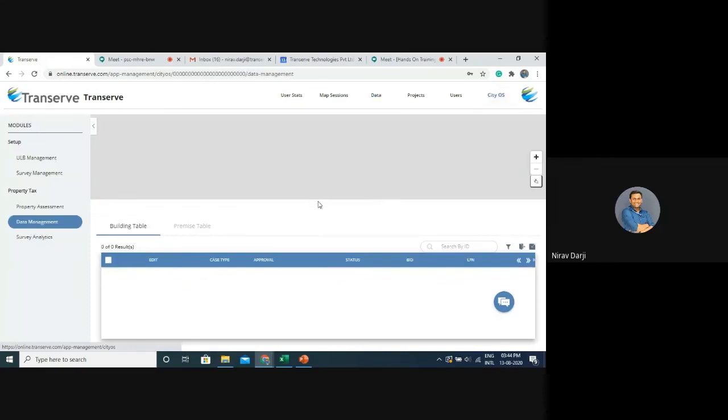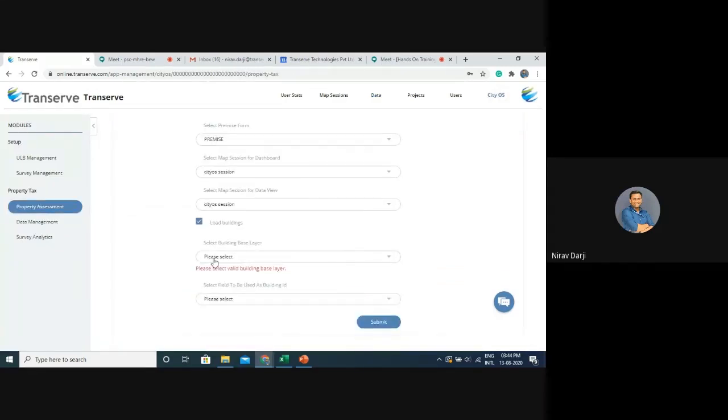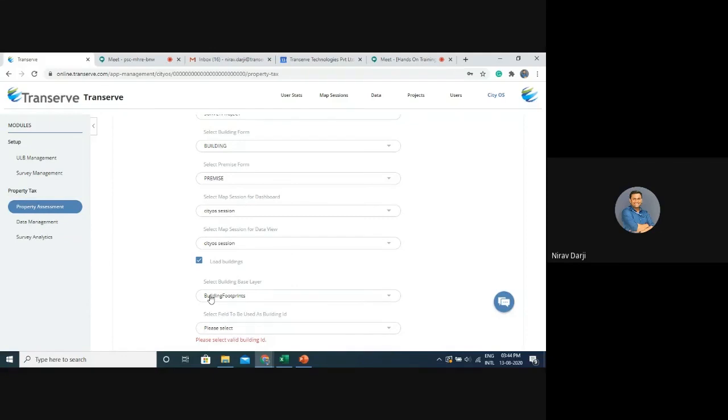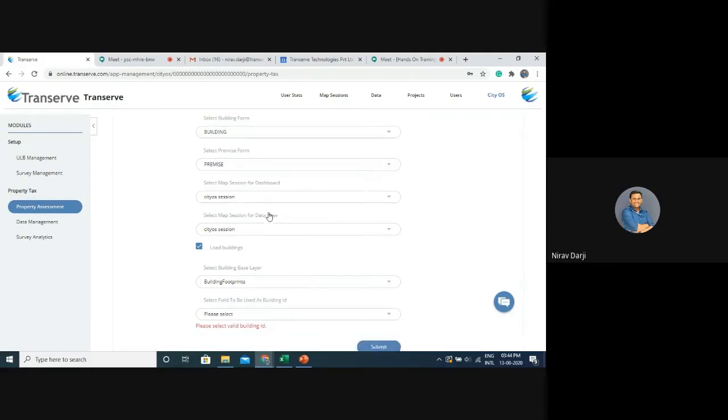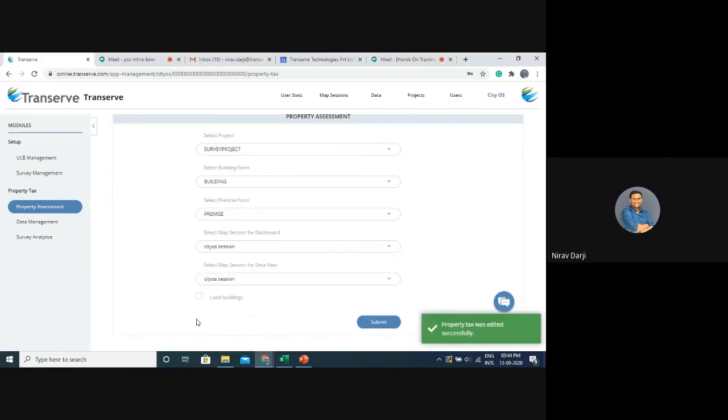Then I can go to CTOS, go to property assessment and say load building. When I say load buildings, I can select the building layer from where I want to copy buildings to the building form. This will copy all the buildings to the building form so that the surveyor can directly collect data instead of geometry.